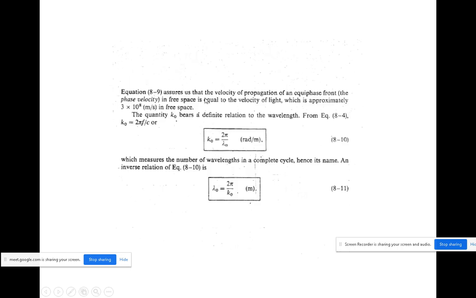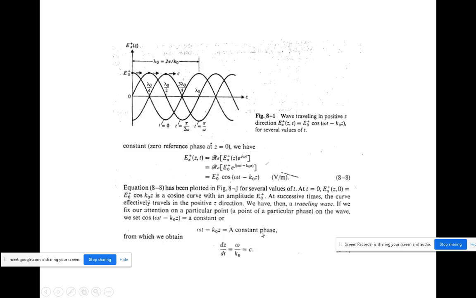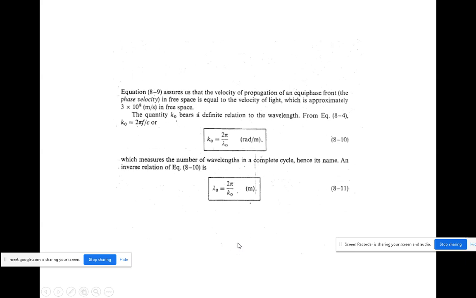So the above equation tells us that the velocity of propagation of an equiphase front, this phase velocity in free space, is equal to the velocity of light. So this equation tells about the velocity of propagation. This phase velocity is equal to the velocity of light. This velocity of light is nothing but c equal to 3 into 10 power 8. Okay.